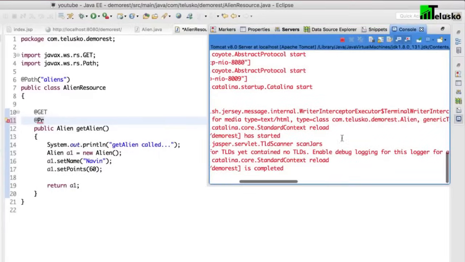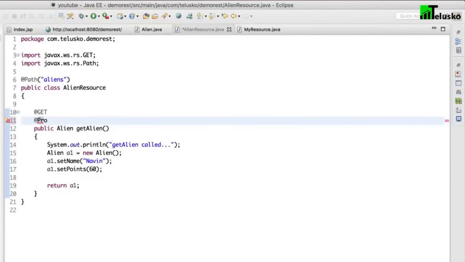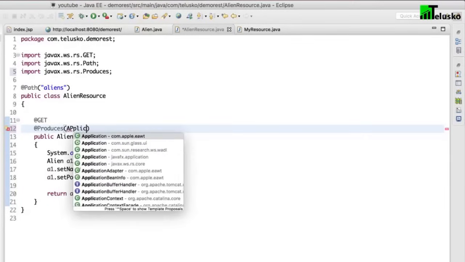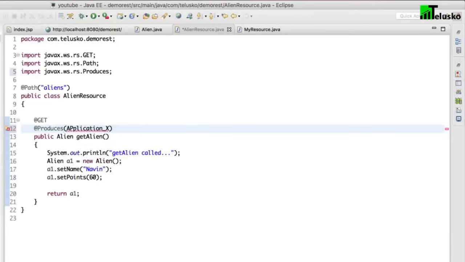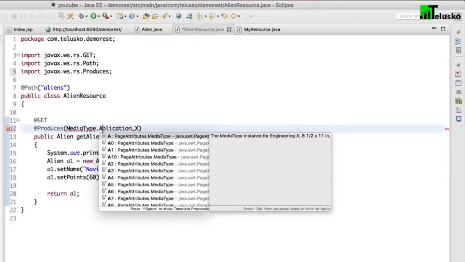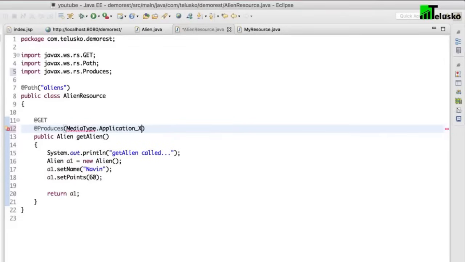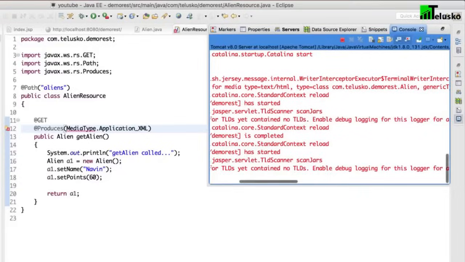So I will say @Produces. You have to mention what it produces. So we'll say @Produces, and in this we will mention brackets. Now there are some constants we can use. We can say application JSON, or application XML, but that belongs to a class called MediaType. So you have to mention MediaType dot APPLICATION_XML.